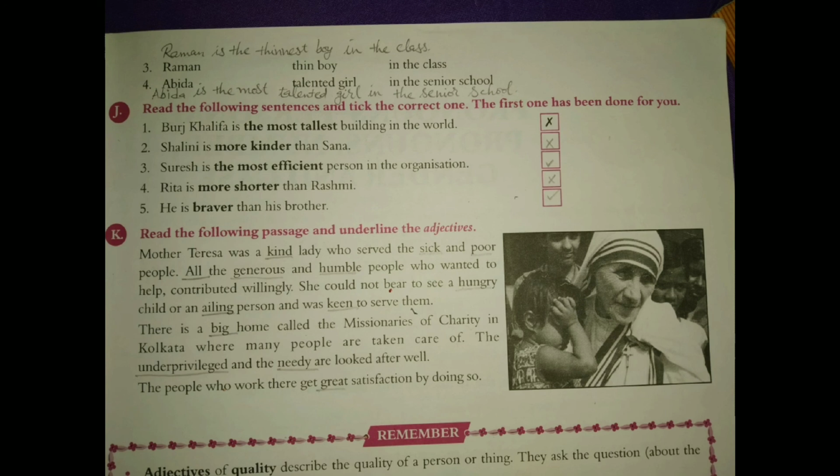And the last exercise, number K. Read the following passage and underline the adjectives. Mother Teresa was a kind lady. Kind. Who served the sick and poor people. Sick and poor. All the generous and humble people who wanted to help contributed willingly. All generous and humble. She could not bear to see a hungry child or an ailing person and was keen to serve them. Hungry, ailing, and keen.